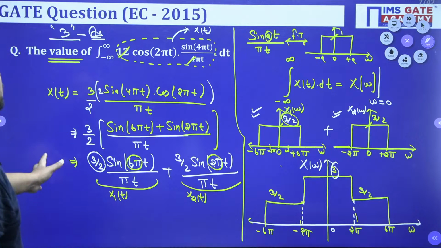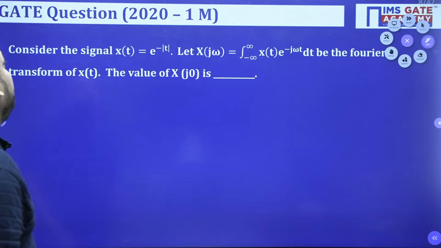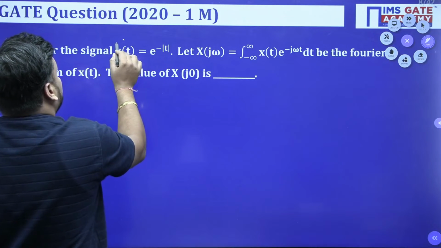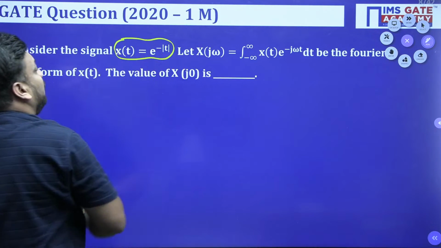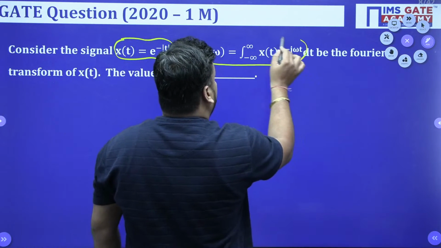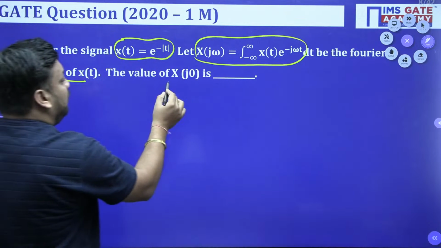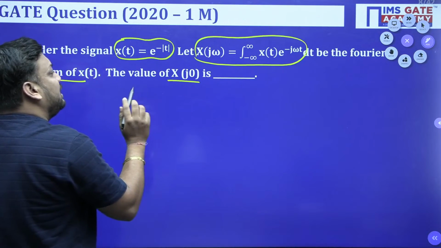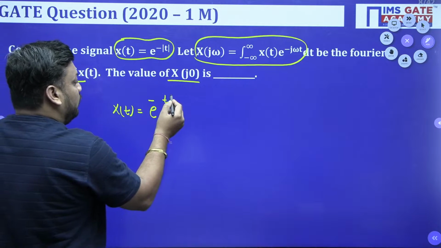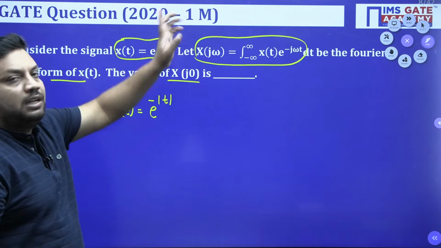So this is a very good question. EC 2015, good question. Now again, Electronics 2020, 1 mark question. Consider a signal x(t) as e to the power minus mod of t, where the Fourier transform formula is given. Let X(omega) be the Fourier transform of x(t). The value of X(j0) is, it means it is simply asking, if you know its Fourier transform, just write the Fourier transform and put omega equal to 0 in this. Easiest question ever, guys. That is why it deserves 1 mark only.